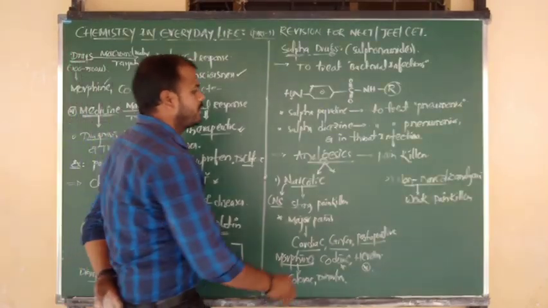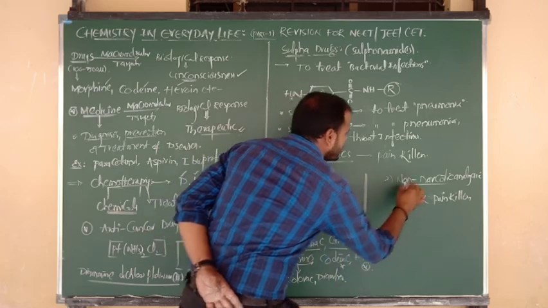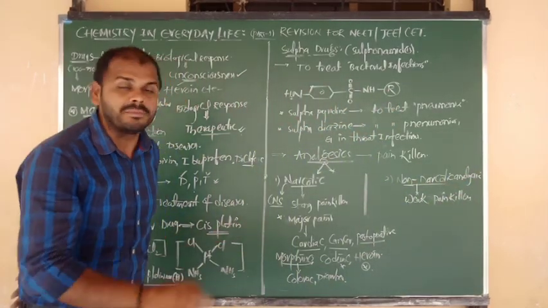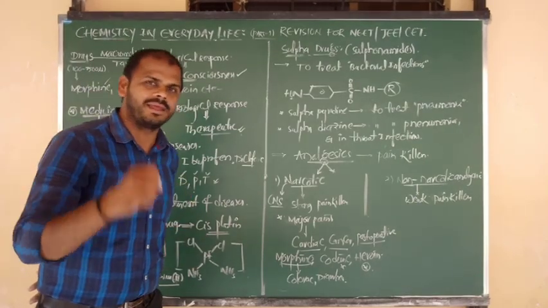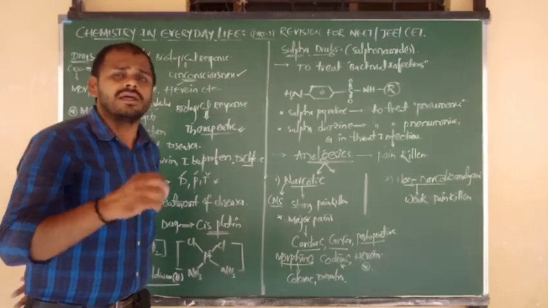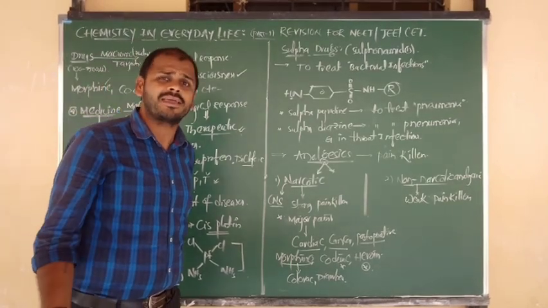Okay, good. Next one is the type 2 category here, that is the non-narcotic analgesics. Simply I have said that they are weak painkillers, and we can say mild painkillers. For which purpose are we using them? To get relief from minor pains. Minor pains, simply we can say headache and backache, beta.